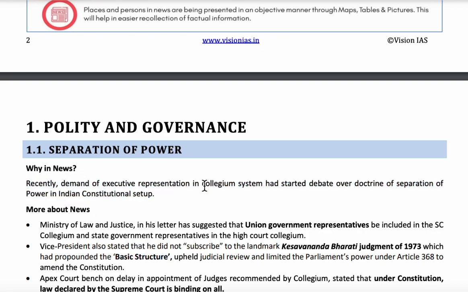Now what is this collegium system? Collegium system is a system through which the judges are appointed or transferred in the Supreme Court or High Courts. This collegium system contains the 5 senior most Supreme Court judges and the CJI. They decide on the appointments and transfers of Supreme Court and High Court judges. Now the executive is also demanding to include them in the collegium system. This is like making the executive involved in the judicial matters, and it is against the separation of power.